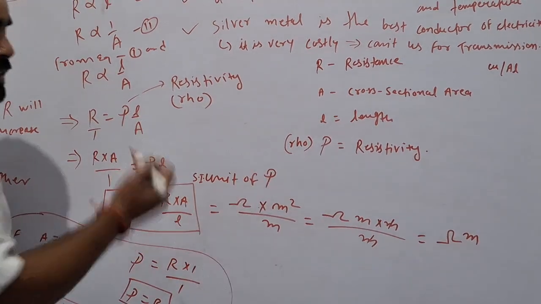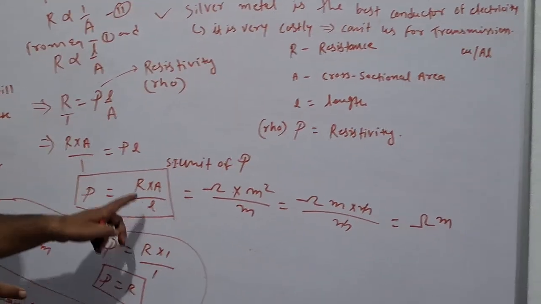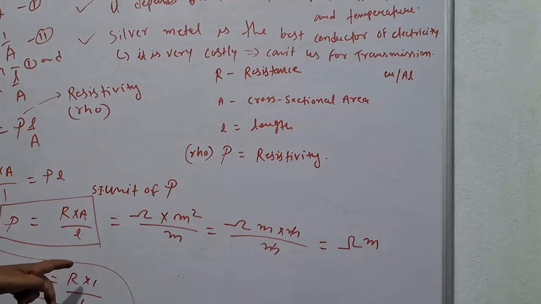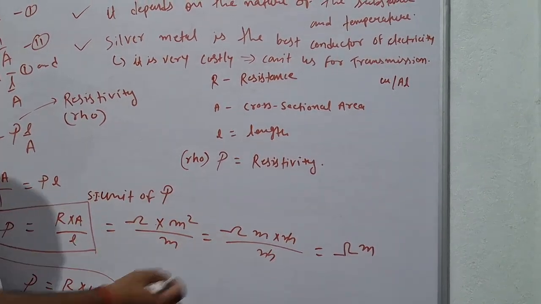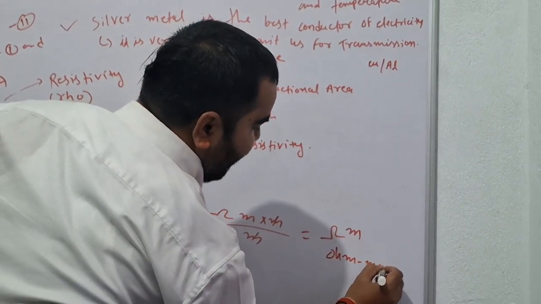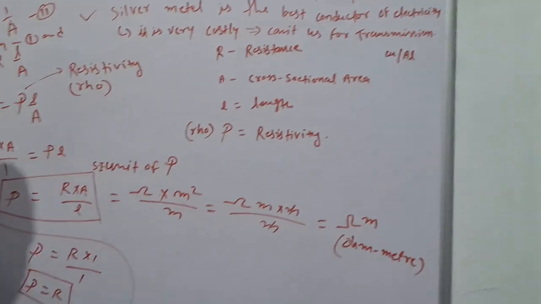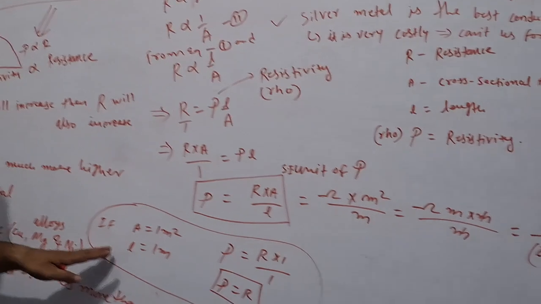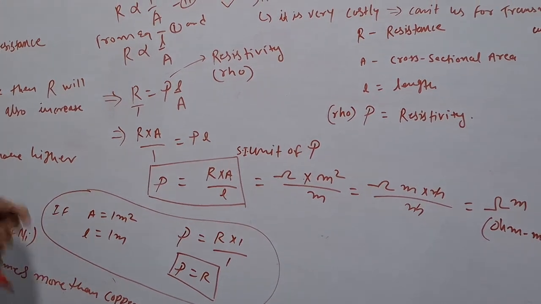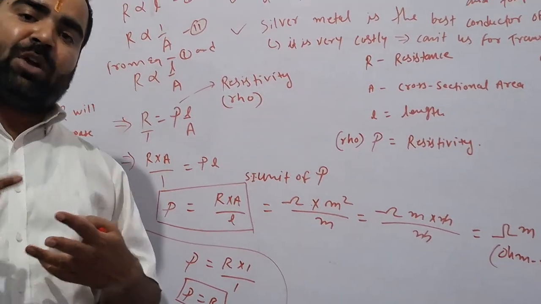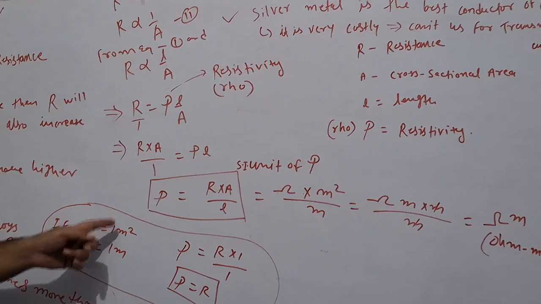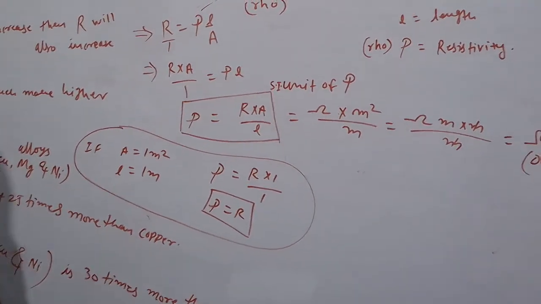Now, the SI unit of resistivity. You know the SI unit of resistance is ohm. Unit of area is meter square. Length is meter, so meter cancels out, giving ohm meter. That is the SI unit of resistivity. Now there is a condition: if cross-sectional area is equal to 1 meter square and length is equal to 1 meter, then resistivity will be equal to resistance.